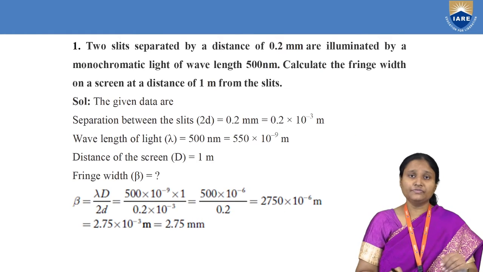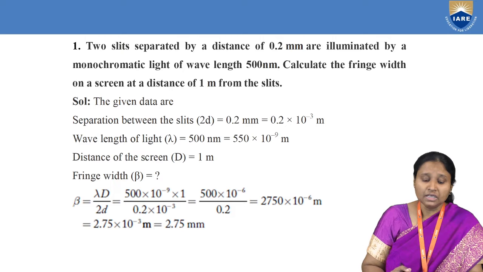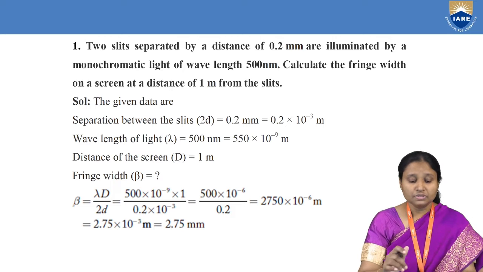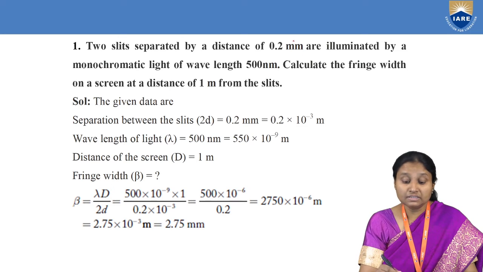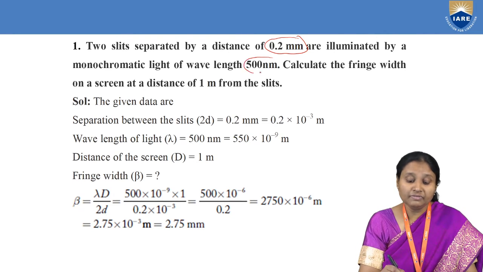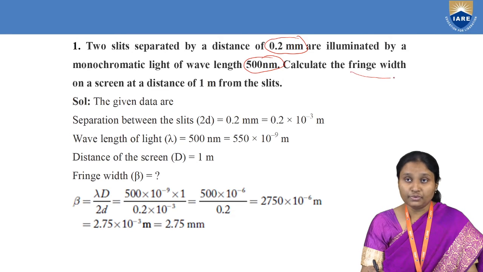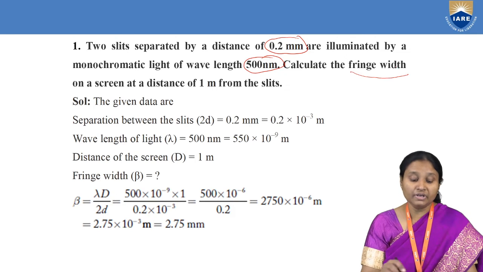Okay, so we'll take our first problem based on the fringe width. If you go to this problem, here we have two slits, and the distance of separation is 0.2 mm. It is given in millimeters. Also we are given the wavelength. When the wavelength is 500 nanometers, we need to find the fringe width. And in this case, where is our screen kept? The screen is kept at a distance of 1 meter from the slits.